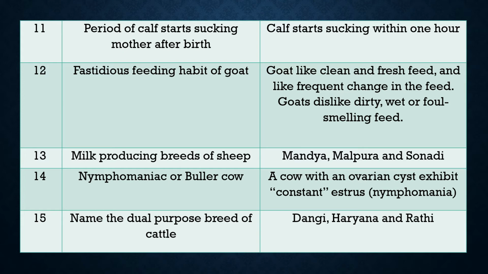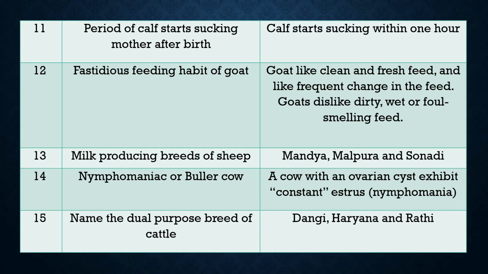Question 14. What is a nymphomaniac or buller cow? Important question. A cow with a persistent ovarian cyst exhibits constant estrus. Such a cow is called a nymphomaniac cow or a buller cow.